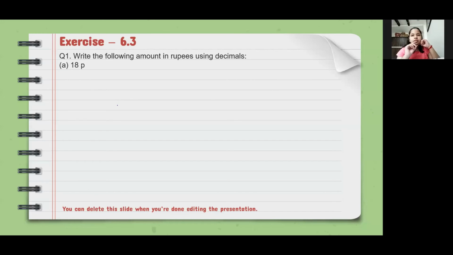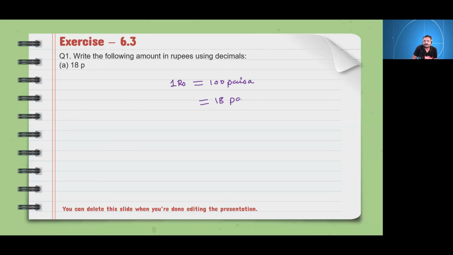Okay beta, how many paisa make 1 rupee? First tell me that. 100 paisa. So 1 rupee is equal to 100 paisa, correct? Now how much paisa do we have? We have 18 paisa. In the question we have 18 paisa, and we have to convert that amount into rupees. We do not know the amount in rupees, so we will take it as x rupees for a while.